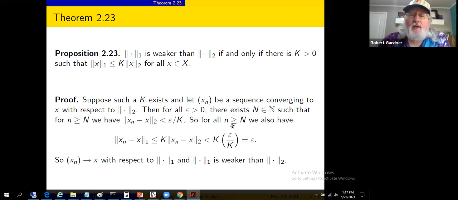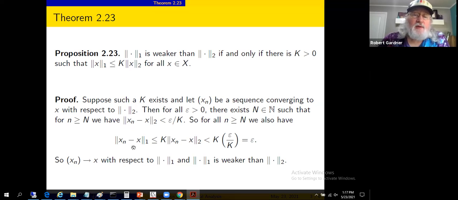And then not a surprise as to what happens next. If we take any index lowercase n sufficiently large, greater than or equal to capital N, we'll have that the 1 norm of x sub n minus x is less than or equal to k times the 2 norm of x sub n minus x. I mean, that's the hypothesis here, that the parameter k relates the norms in this way.